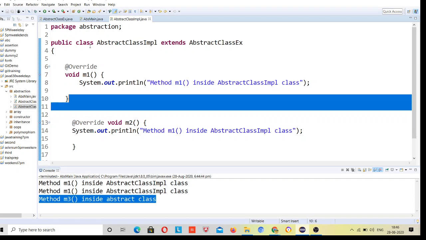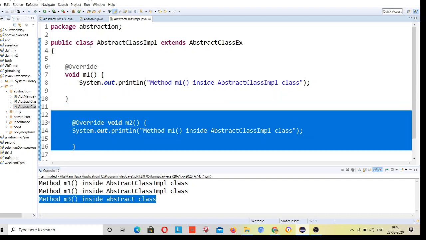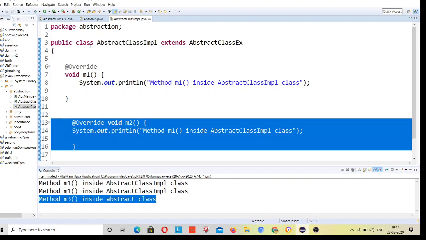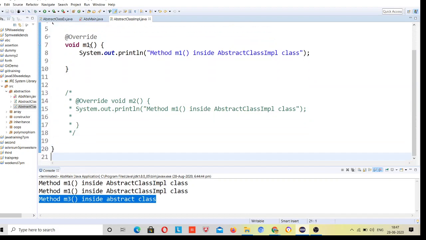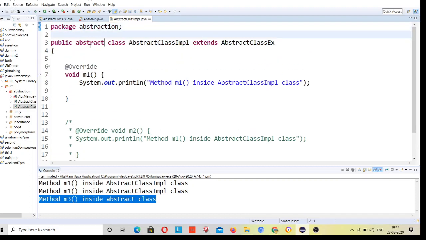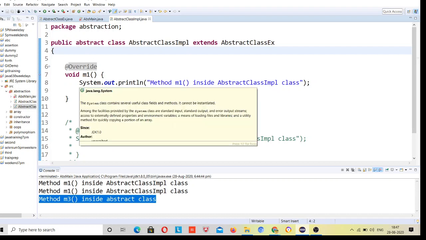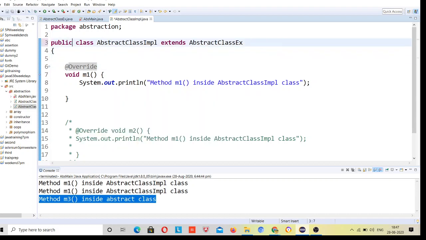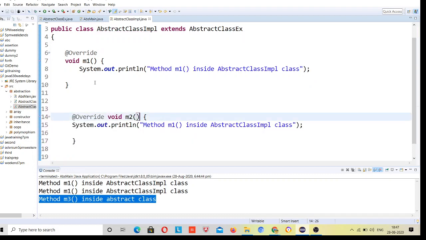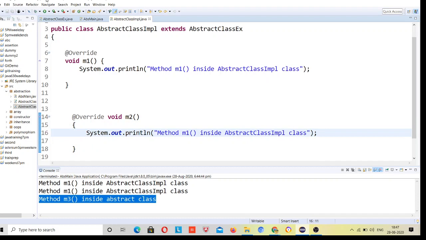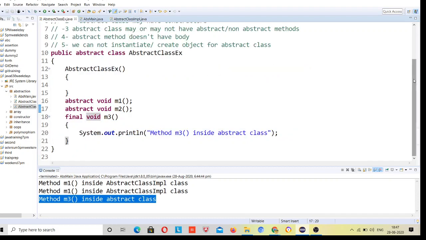But if you want to do this, what you have to do is just declare it as abstract and implement this inside a different class. Here I'll make this abstract. Okay, so this error will be gone, because you have provided implementation for one method and you have declared this class as abstract, so m2 will be abstract, and you can implement m2 inside another class. So just remove it, and I will provide implementation for this method. So you can see that an abstract class can have both non-abstract and abstract methods.